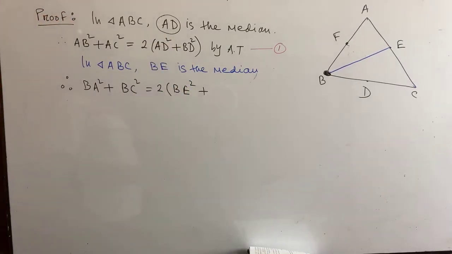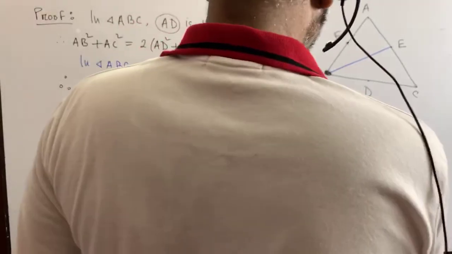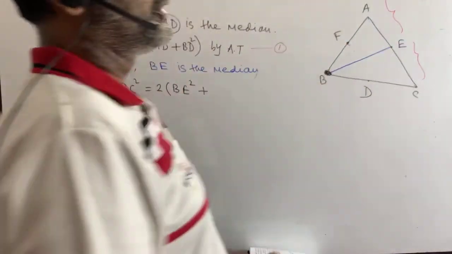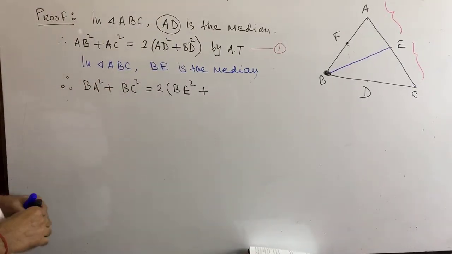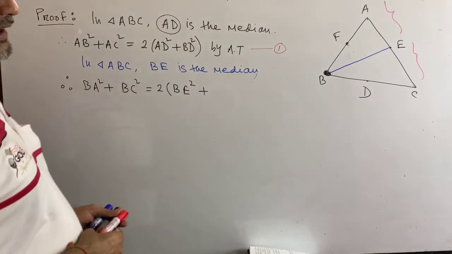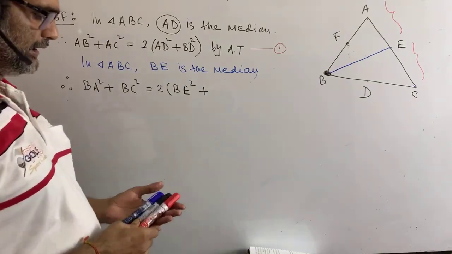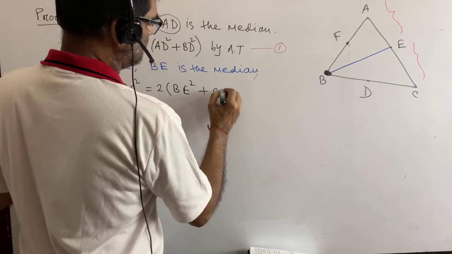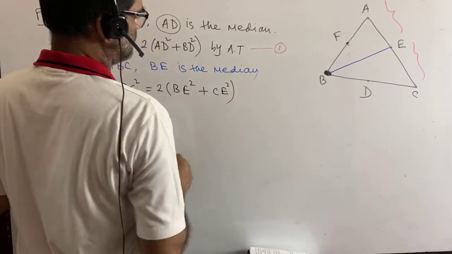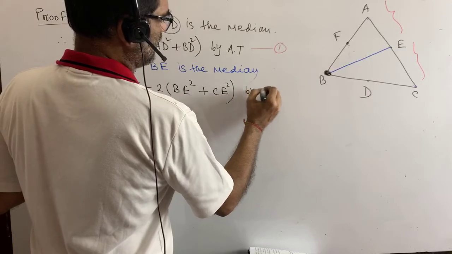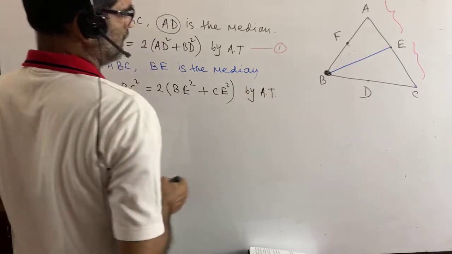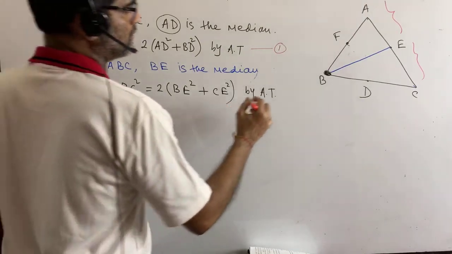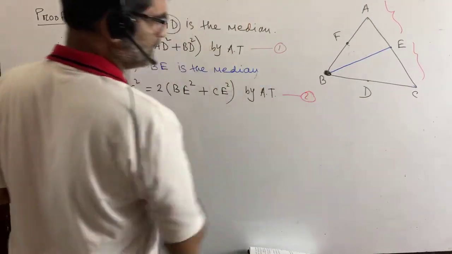Right? Now, any of these two is the midpoint, so we can consider any of these two. It is up to you whether you take AE or CE. Write down CE square by Apollonius theorem. And here we are getting equation 2.